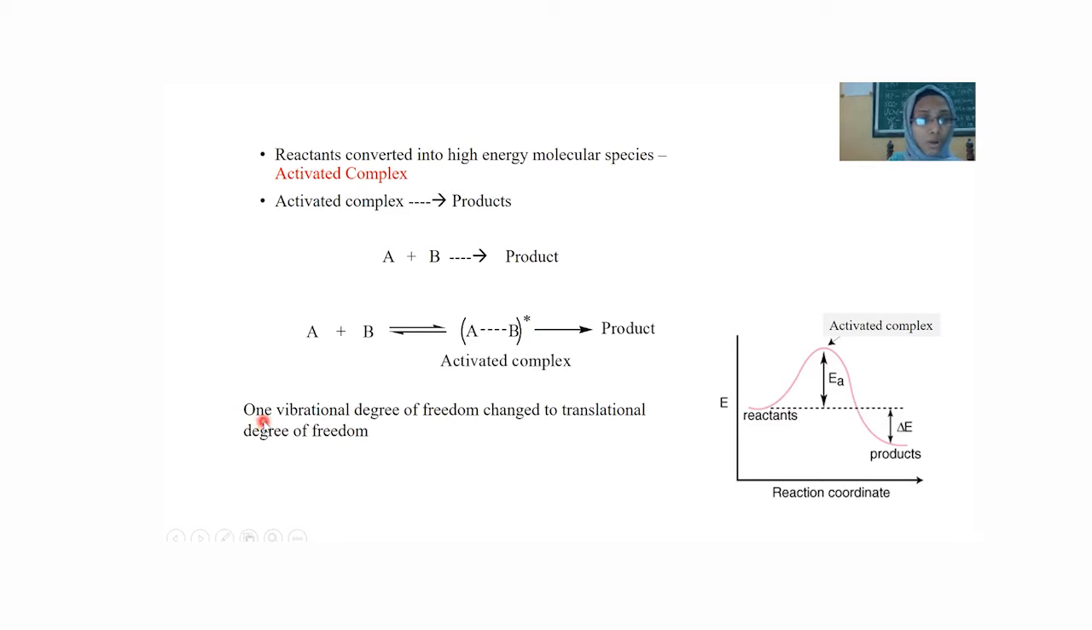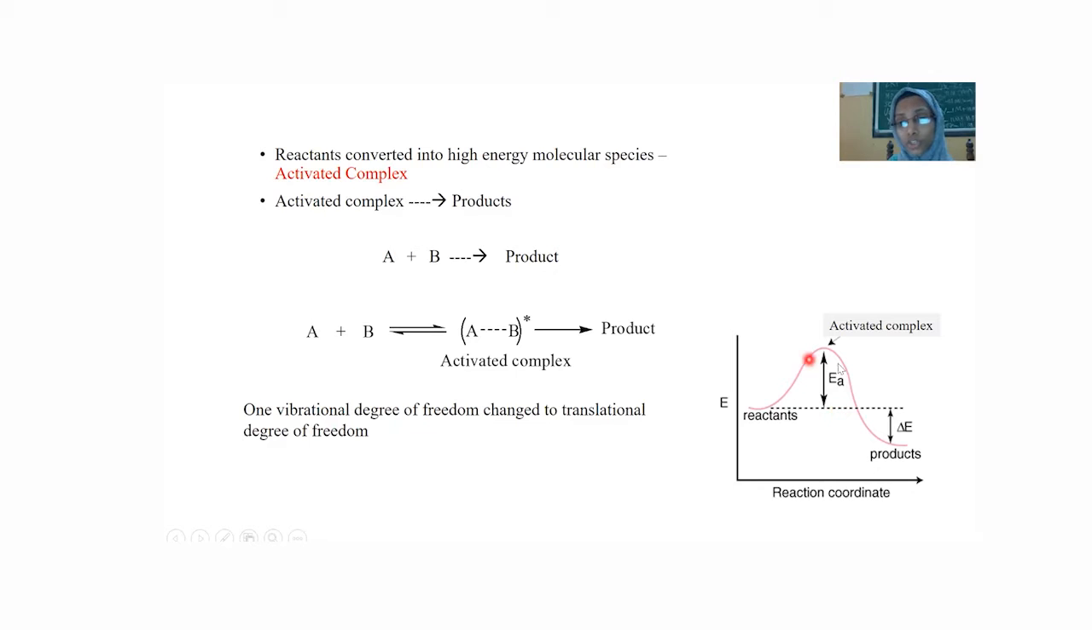This activated complex is a high energy species, and the characteristic of the activated complex is that one vibrational degree of freedom is changed to a translational degree of freedom. That is, one of the vibrational degrees of freedom of the reactant is converted into a translational degree of freedom in the activated complex.